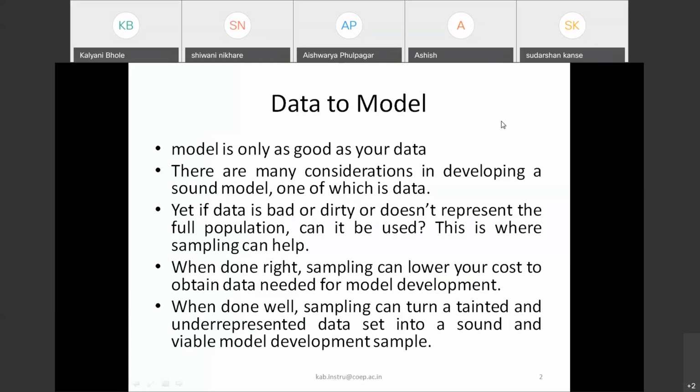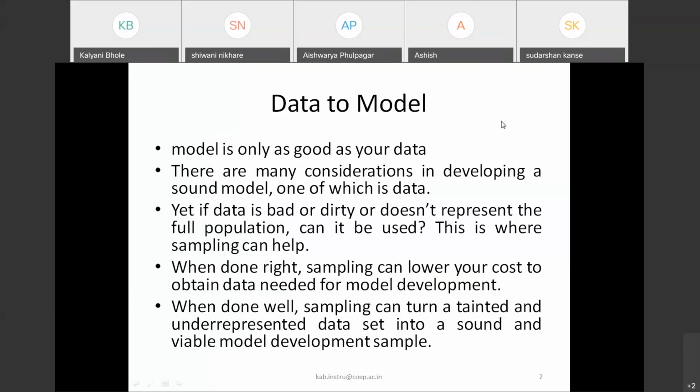Will it be suitable for that particular model, and will your developed model represent that population truly? Definitely no. So that's why sampling is most important, and this is the first step for the data models.